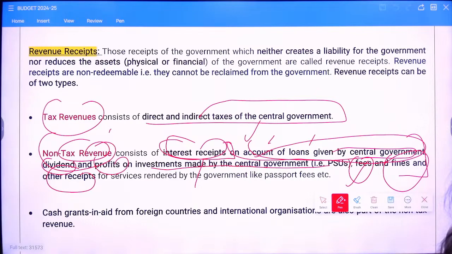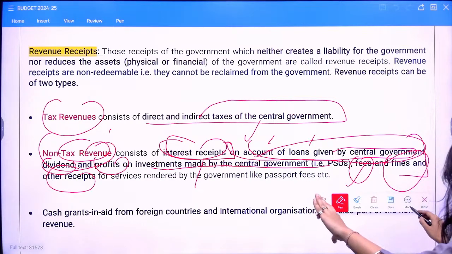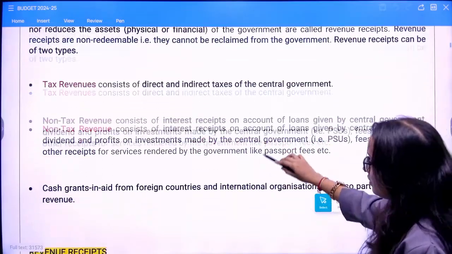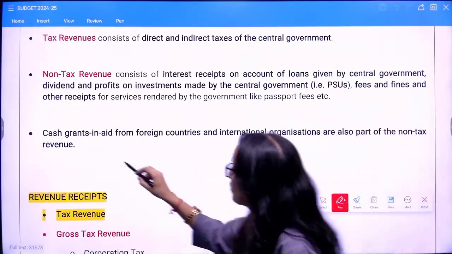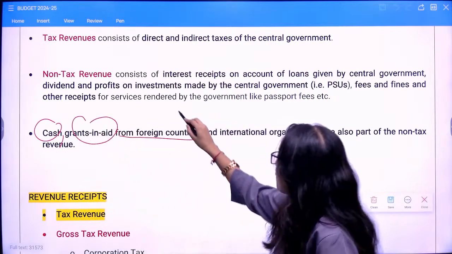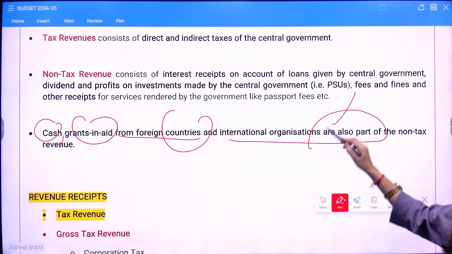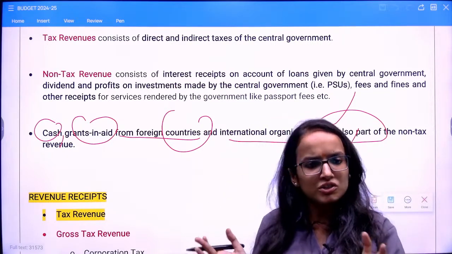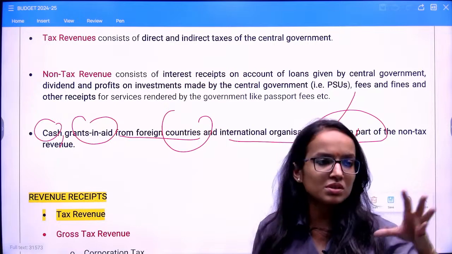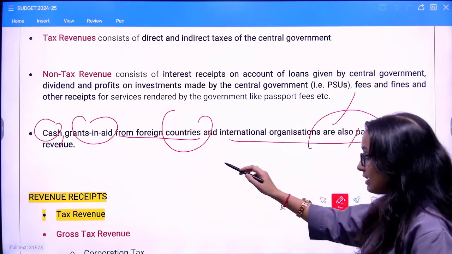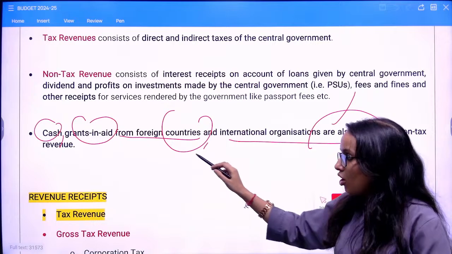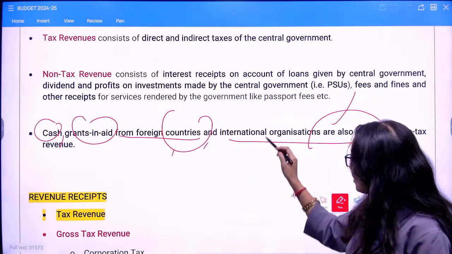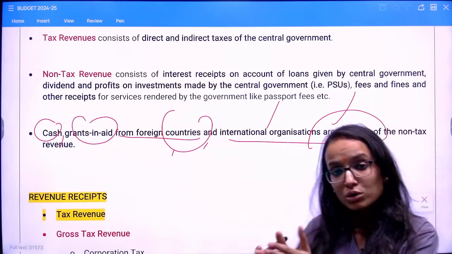Non-tax revenue receipts, right? So remember these heads. Now moving further, cash grants in aid from foreign countries and international organizations are also part of non-tax revenue. This was something we were referring to in general practice, from which all sources the government earns. But there is certain help in the form of cash or grants in aid, sometimes provided by a foreign country or an international institution or organization, that would also come.